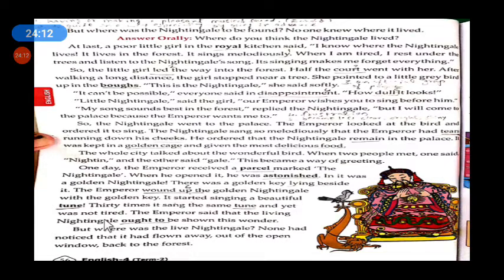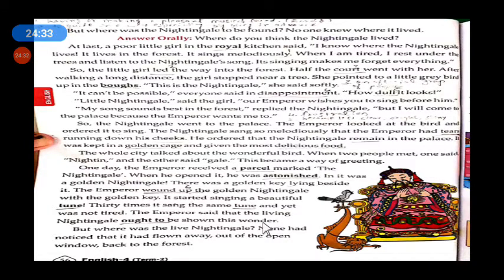Although it was not tired, that nightingale sang 30 times. Then the emperor said that the living nightingale ought to be shown this wonder.